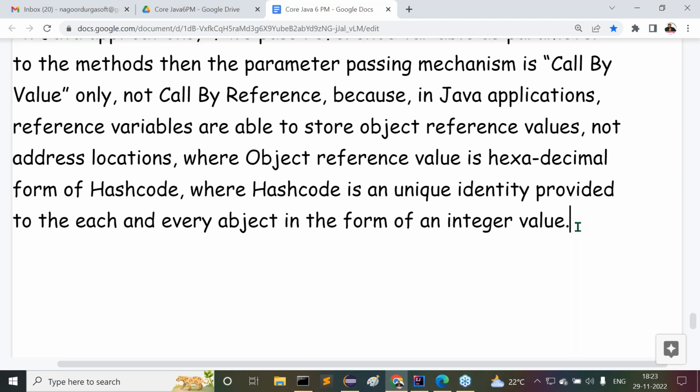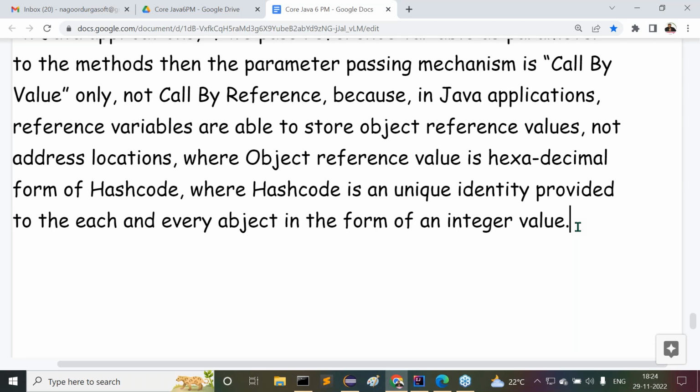In the case of C and C++, pointer variables are available. Pointer variables are able to store address locations directly. If you pass a pointer variable as a parameter to the methods, then the parameter passing mechanism is what they call call by reference. That is possible in the case of C and C++. But in the case of Java, what happened there? The pointer variables concept is not available. In place of that, reference variables are available. Even if we pass a reference variable as a parameter to the methods, still it is not the call by reference parameter passing mechanism. Why? Because an object reference variable is able to store the reference value of the object, not the address location.